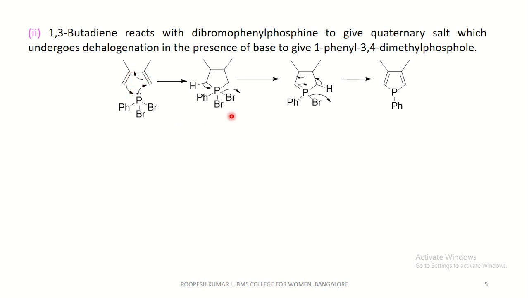this phosphorus to form a 5-membered ring, and the base abstracts this proton which is acidic here to form a double bond with the subsequent elimination of a bromide ion, and again one more equivalent of base is employed which abstracts proton with the formation of a double bond here and the shift of pi electrons and subsequent elimination of a bromide ion, we get 1-phenyl-3,4-dimethyl phosphol.